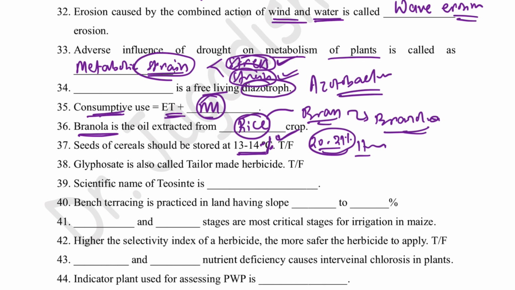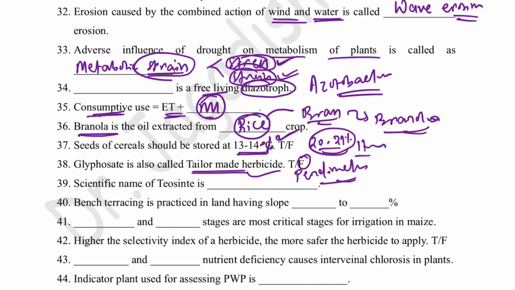Next question is, glyphosate is also called tailor-made herbicide. It is absolutely false, because a tailor-made herbicide is pendimethalin. Okay, so why is it called tailor-made herbicide? Because it can be used blindly in any type of crop as pre-emergence herbicide.